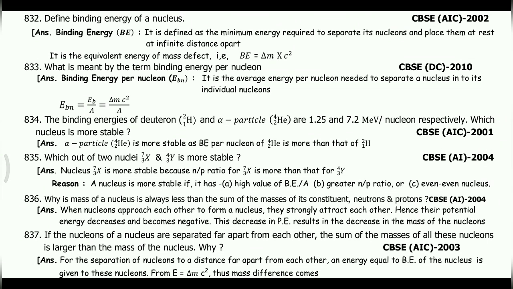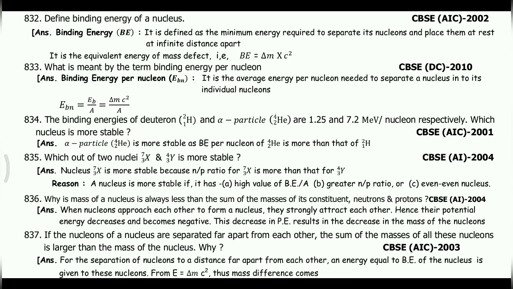Which out of two nuclei, X37 and Y34, is more stable? Nucleus X37 is more stable because the neutron per proton ratio for X37 is more than that for Y34. Reason: a nucleus is more stable if it has a high value of binding energy per nucleon, a greater neutron proton ratio, or is an even nucleus.